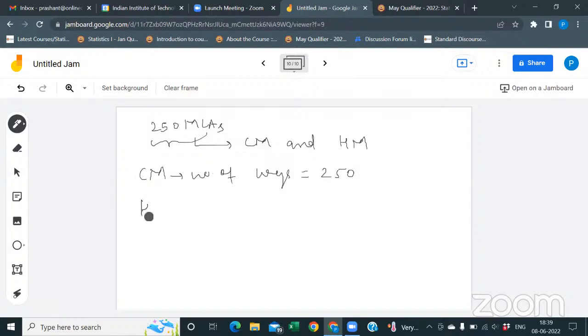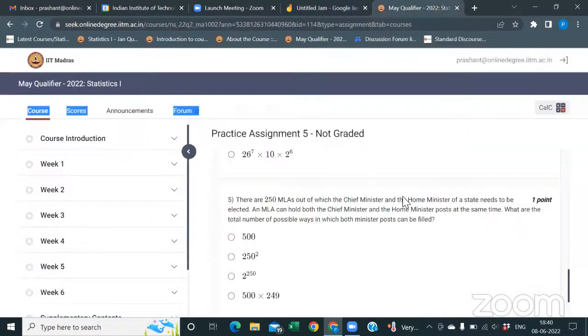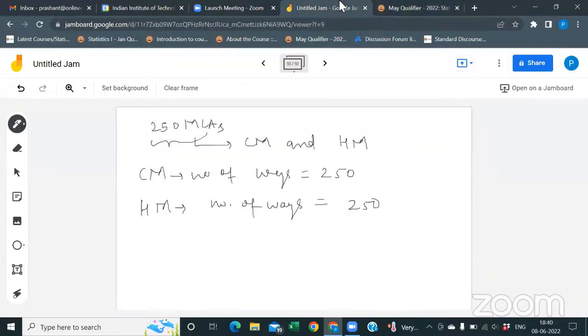And for being home minister, the number of ways is 250, because an MLA can hold both positions, CM and HM. Now, the question asks for the total number of ways in which both minister posts can be filled. So what will be the total number of ways?